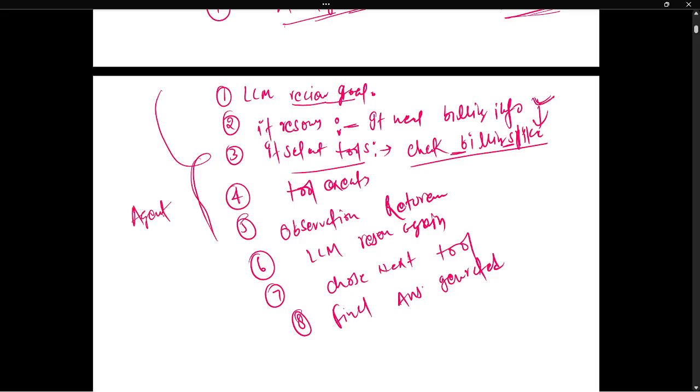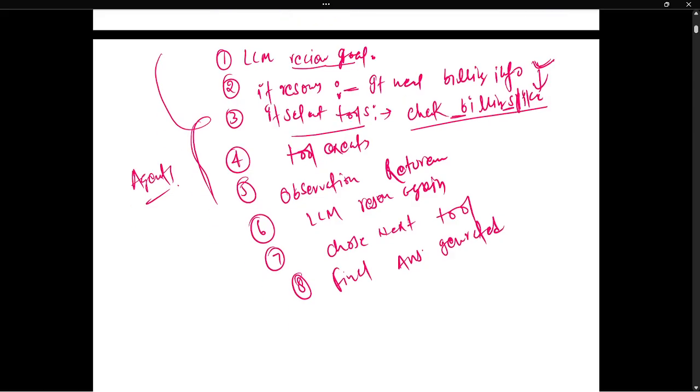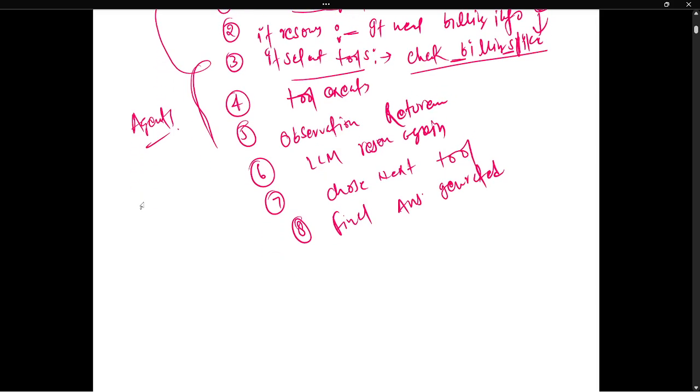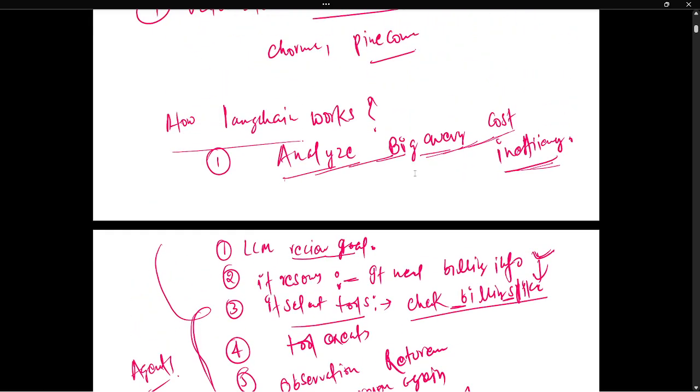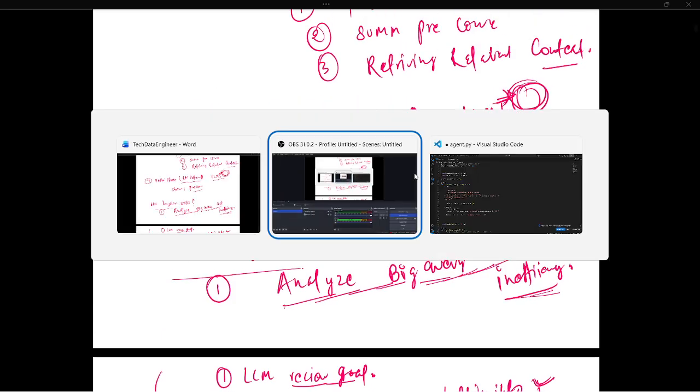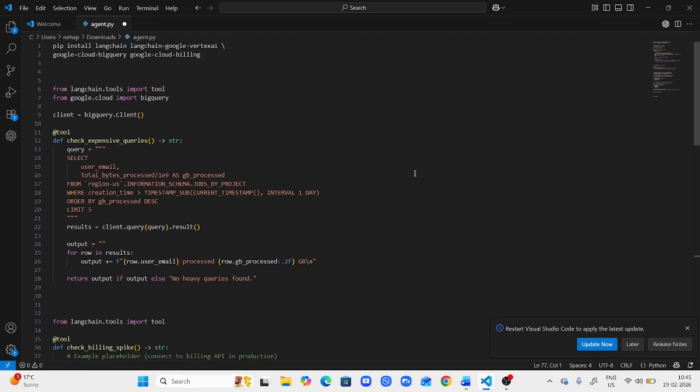Okay, so LangChain is managing everything like tool registration, execution loop, message forwarding, error handling, and injection. Everything is managed by LangChain only. Now in this video, I have already built an agent. We will see it end to end. I have taken the use case, analyze BigQuery cost inefficiency. I'll explain how I have built it, and after deploying I'll also showcase the result. So I'll give an overview.